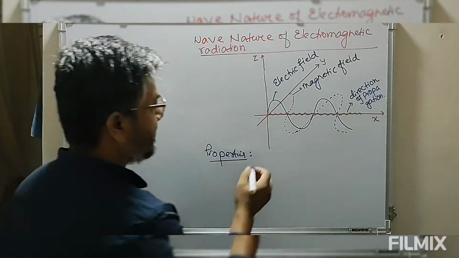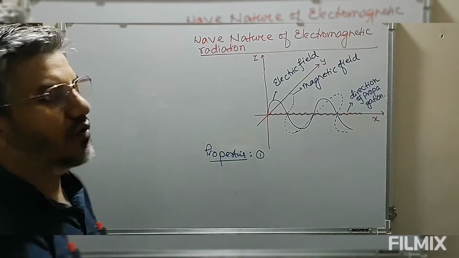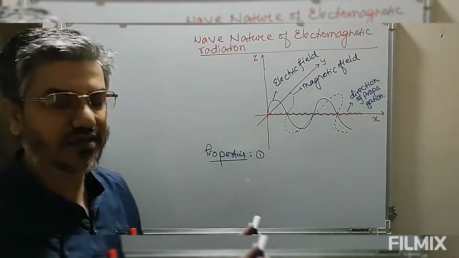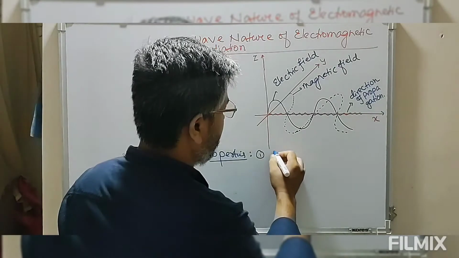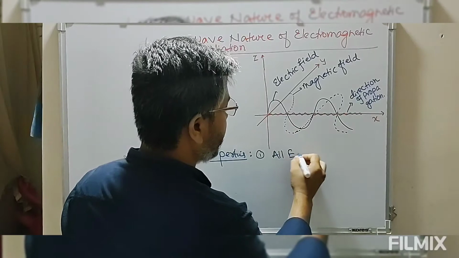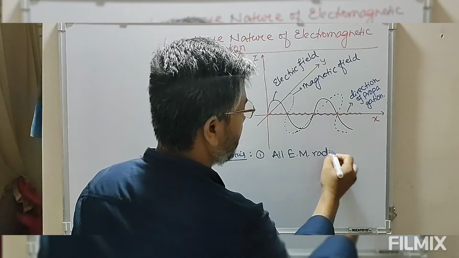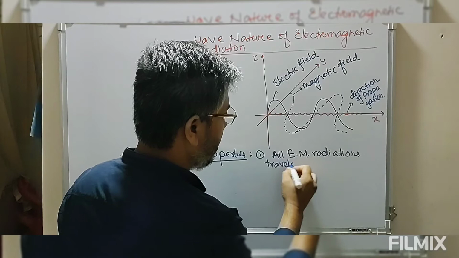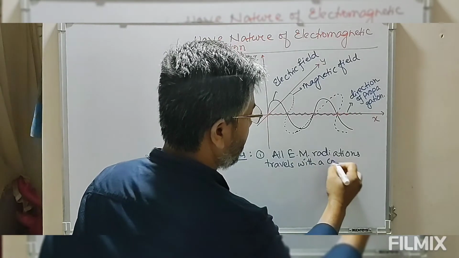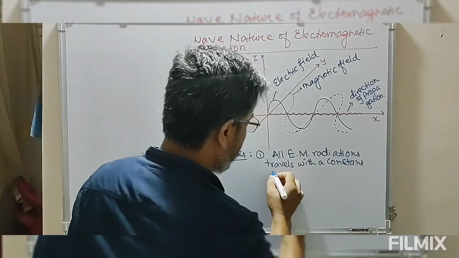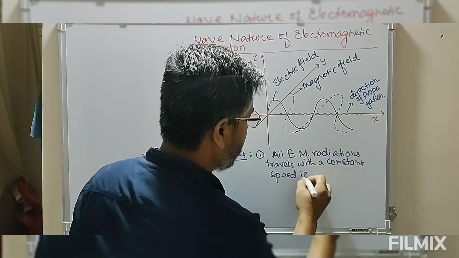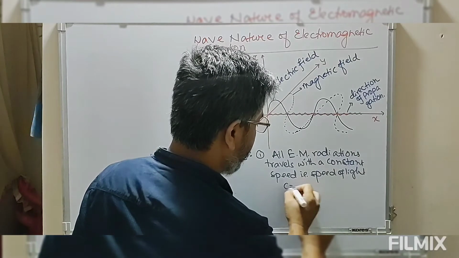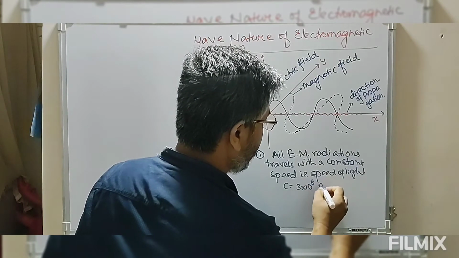All electromagnetic radiations travel with a constant speed, that is the speed of light, c, which equals 3 into 10 to the power 8 meter per second.